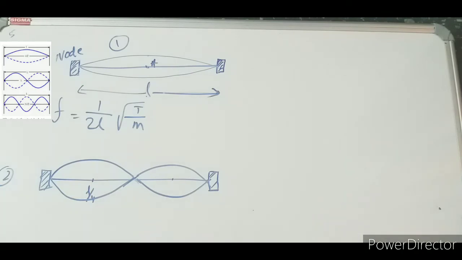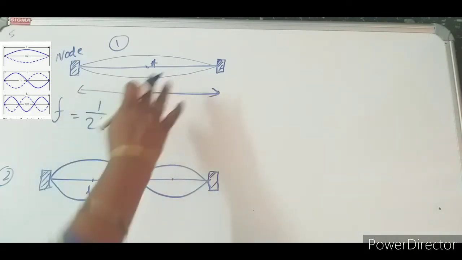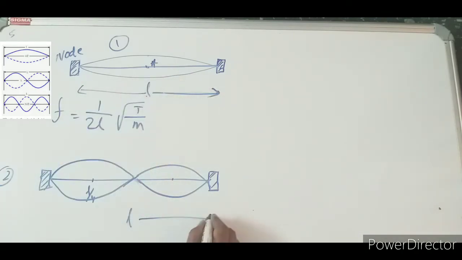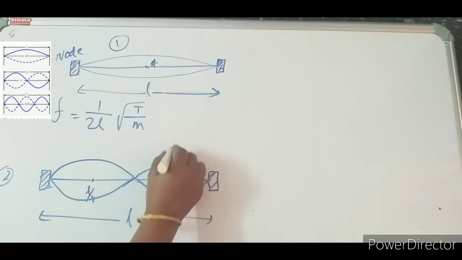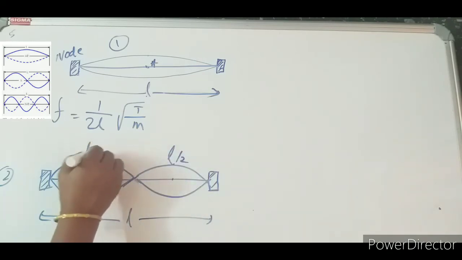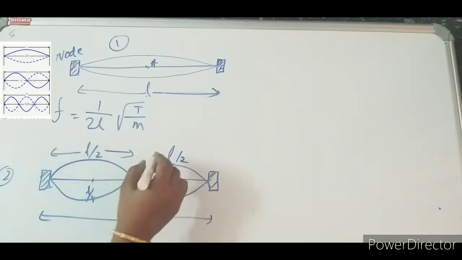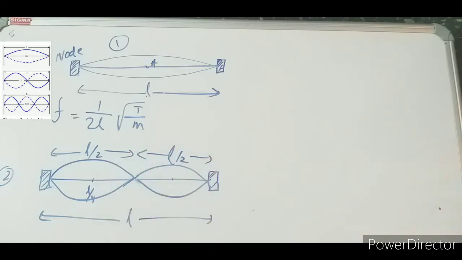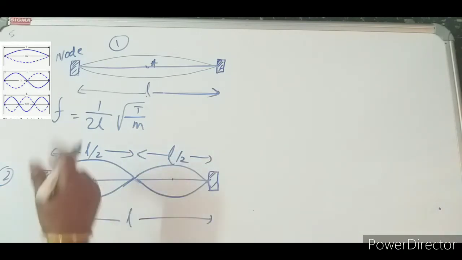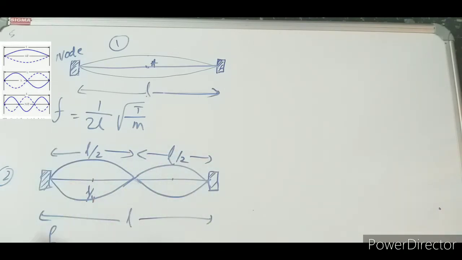Previously I have taken the entire length, but now I am getting two vibrations. So each length will be L by 2, L by 2. Yes or no? Now what will be the frequency? Let this one be F1. F1 equal to 1 by 2L.